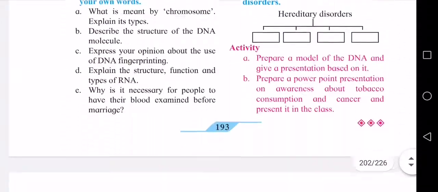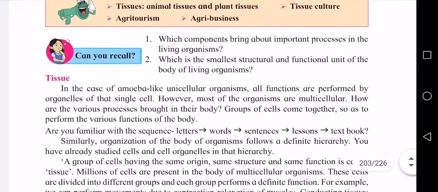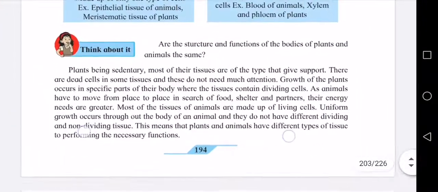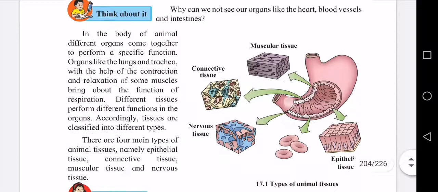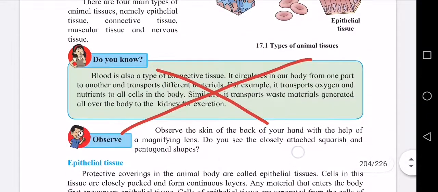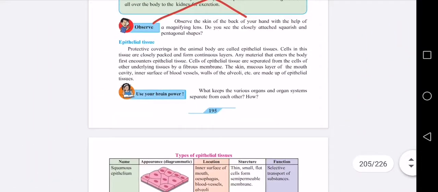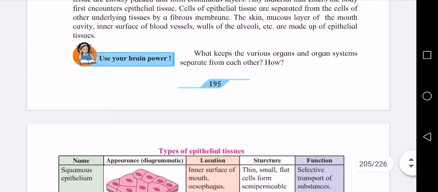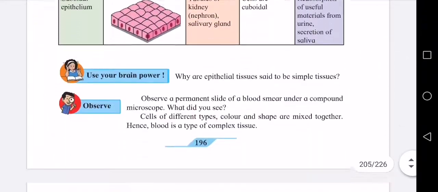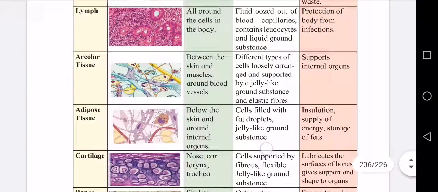Now going further to lesson number 17, biotechnology lesson. Here come to page 195. Page 195, do you know, you cancel. Then moving this all your tissues, these are very important. Then come to page